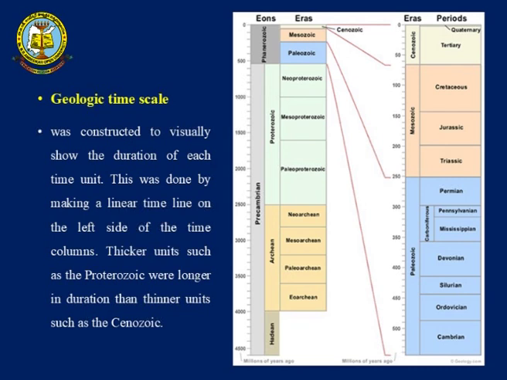The wider and thicker the period unit, the longer the period has taken to make a change. So over here you can see that the Proterozoic has taken a lot of time to change into another eon, that is the Phanerozoic. Whatever we see as Hadean, Archean and Proterozoic, all these are before life existed. So we call them the Precambrian period.